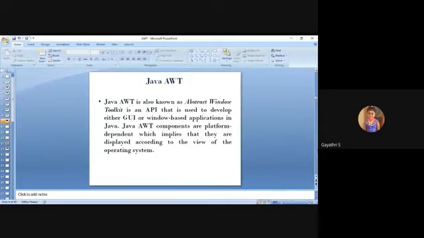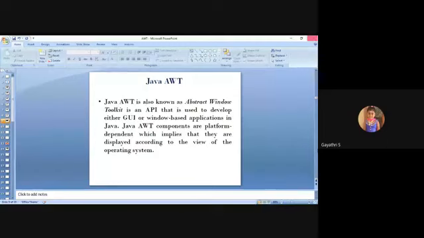AWT was developed very quickly along with the first release of Java. In only 6 weeks they designed the AWT, and it is the foundation of the user interface in Java. AWT is the first topic, and it was the driving force behind Java's popularity in the early days. That is why we have to learn about AWT.